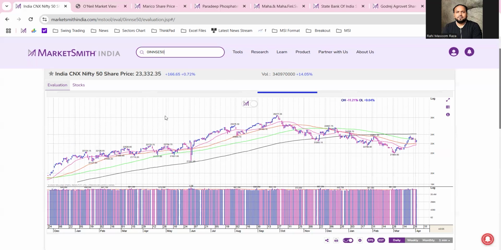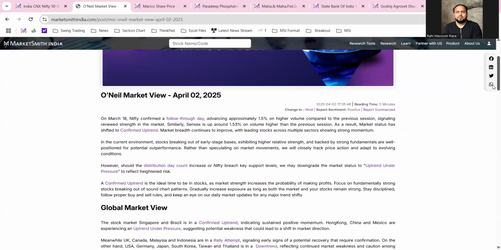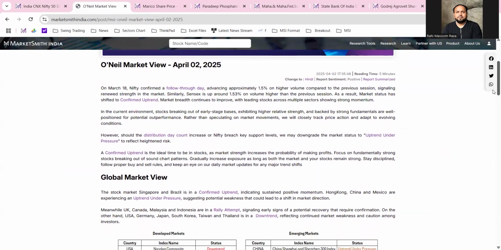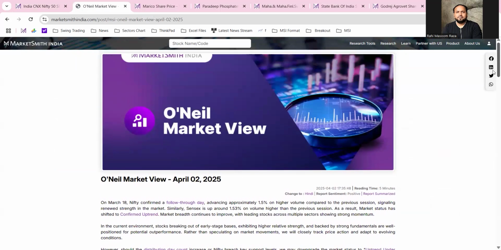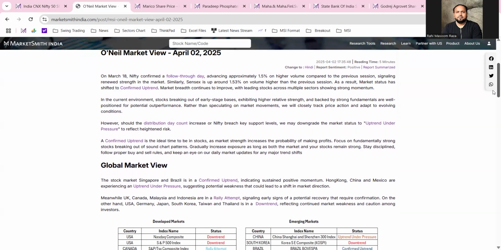The next one is updates on the MarketSmith India portfolio. In the last week, we have not added any stocks in our portfolio, and we are having 12 stocks as of now in the MarketSmith portfolio. There is no addition last week, and even in these 2 days there is no addition. And this is the O'Neil market overview that we send every day, from where you can have the updates of the overall market and our placement of the market status.